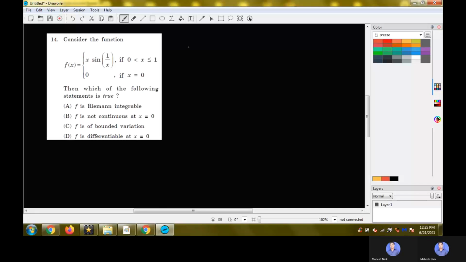If we evaluate the limit of the function at x equal to 0, we'll have two parts. x will tend to 0, and we'll have the limit of sine of 1 by x. So the limit of x as x tends to 0 times the sine of 1 by x will approach 0. This part becomes 0, and eventually the value of this limit will be 0, which equals f of 0. And so the function is continuous at x equal to 0. So this option is ruled out, which says f is not continuous.